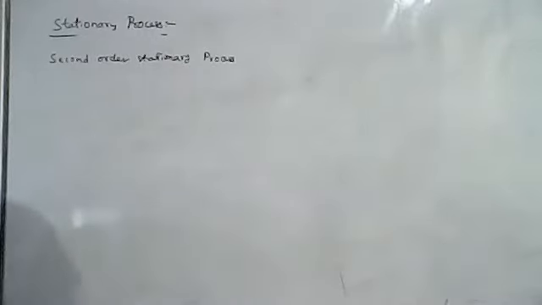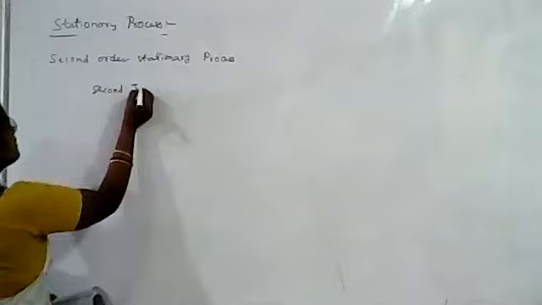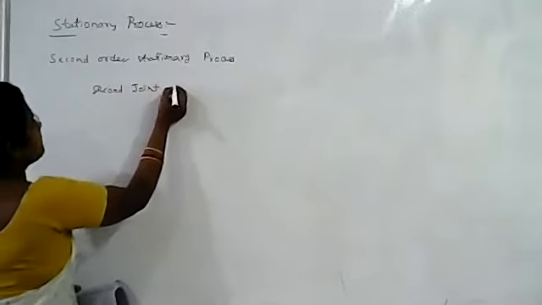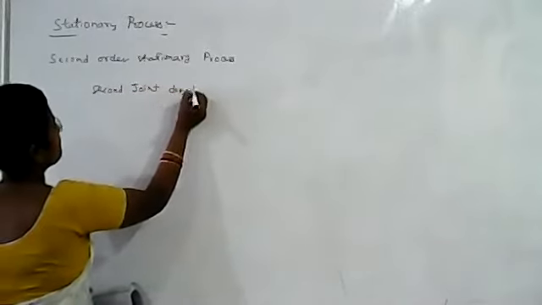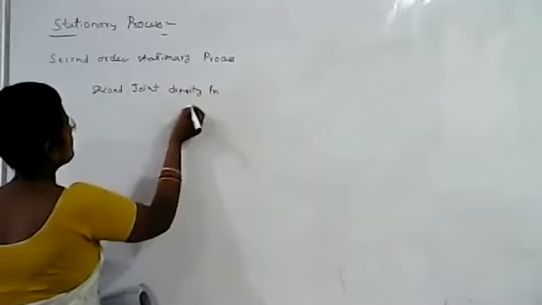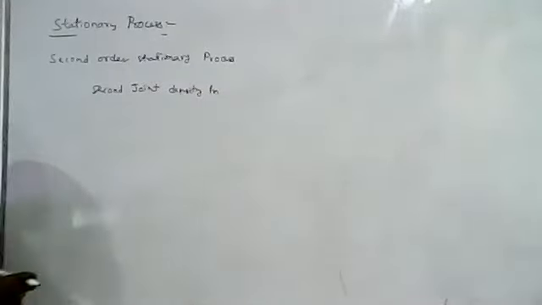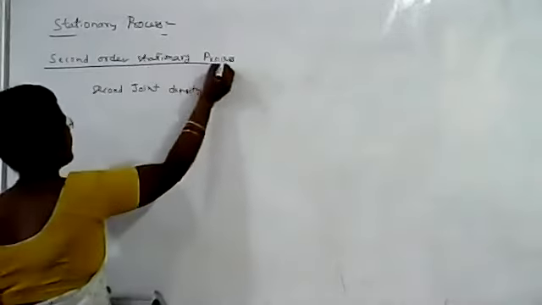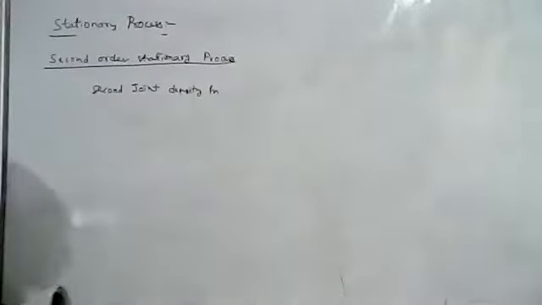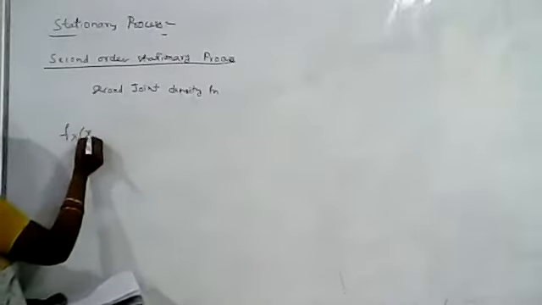So the second order joint density function does not change with time or shifting time value. Then that particular random process is called a second order stationary random process. So what is the second order joint density function?